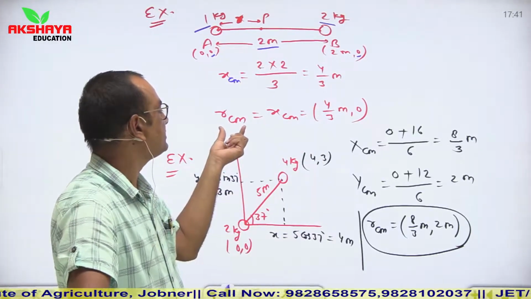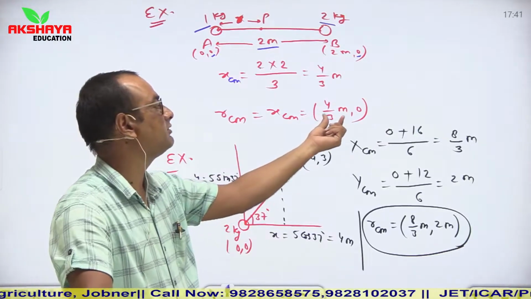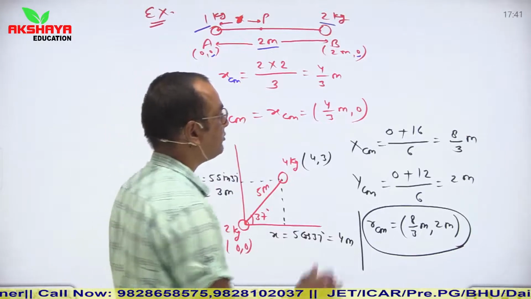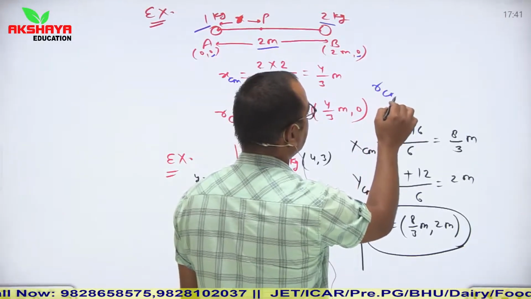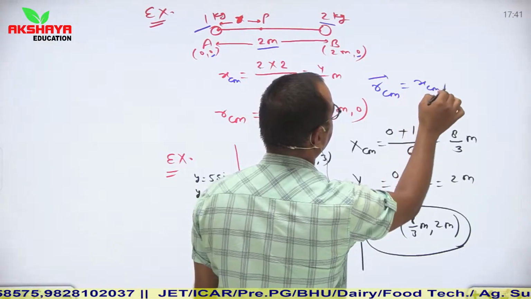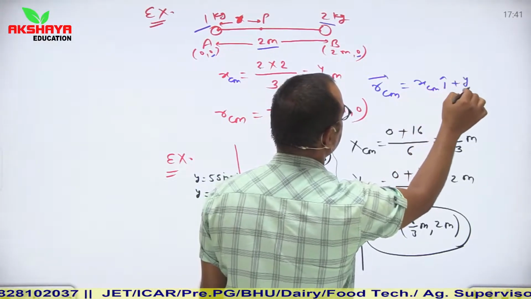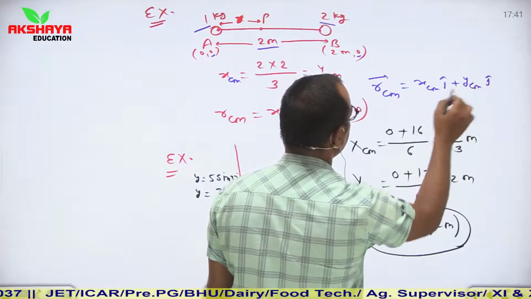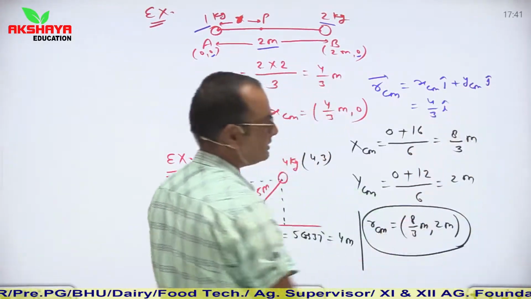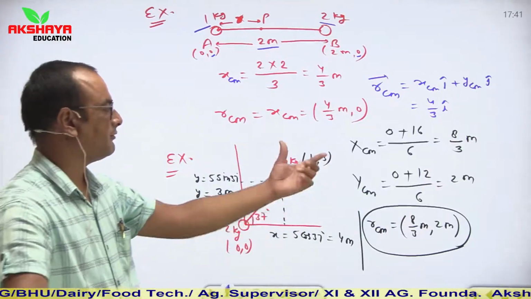So if I place RCM vector, RCM vector becomes equal to 4 by 3 meter, 0. Or in vector form, you can say that RCM vector is equal to XCM i cap plus YCM j cap. So here YCM is 0, so you can say 4 by 3 i cap. This is in vector form.